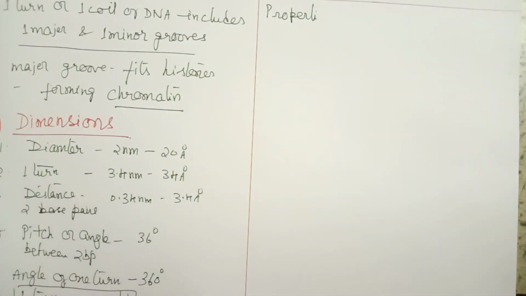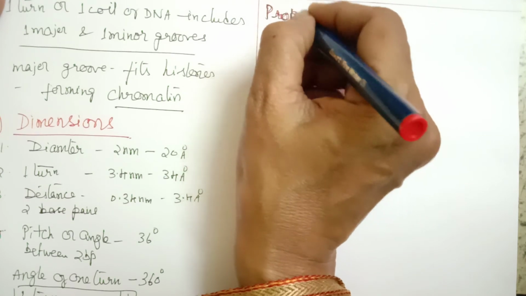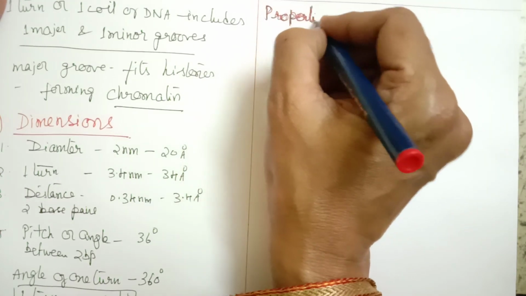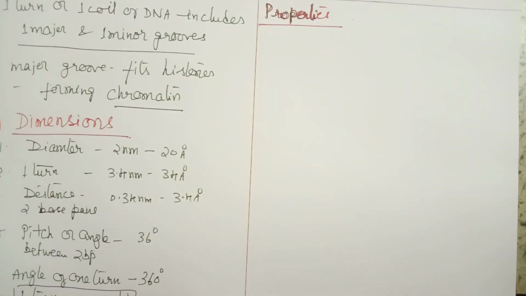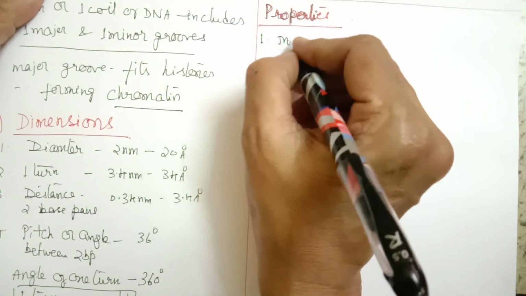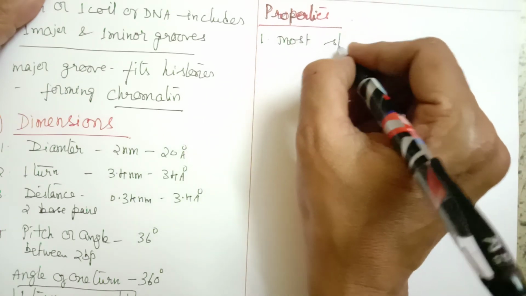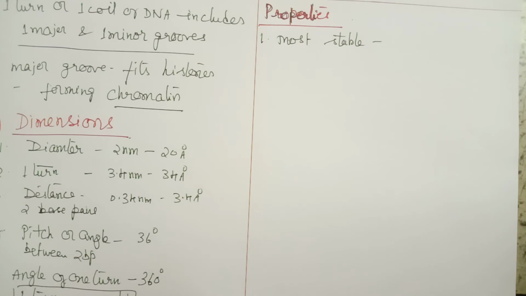Properties of DNA. First important feature: DNA is the most stable molecule.